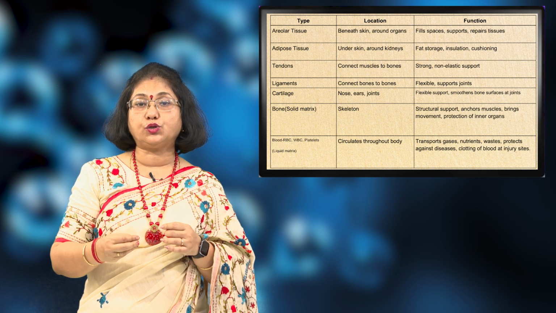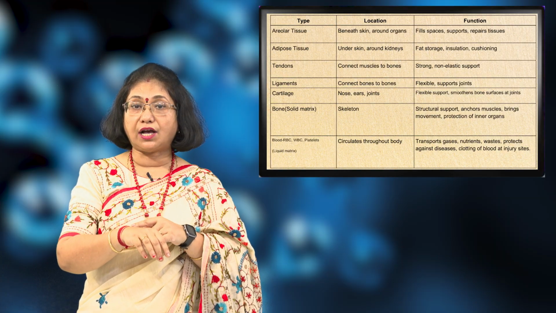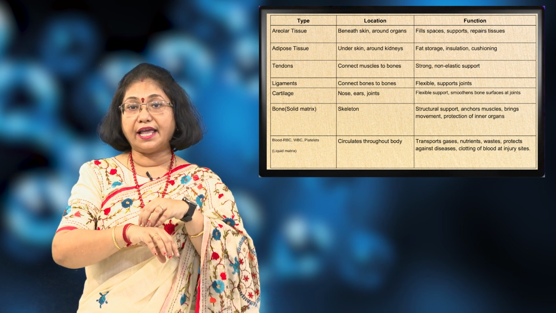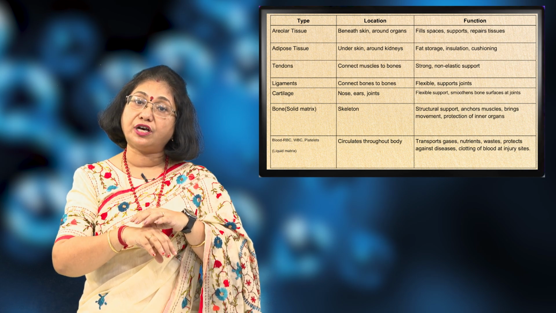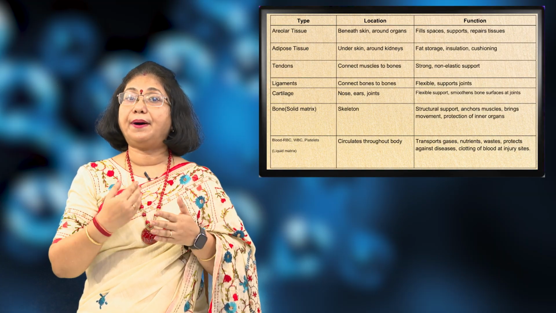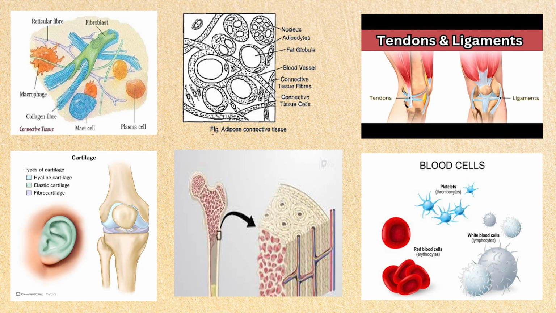So you must have seen, students, that whenever you have a cut or an injury, the blood oozes out for some time, but after some time, a brown colored thing forms at the site which stops further flow of blood. This is called clotting, and this is brought about by the platelets present in the blood. Here you can see the pictures of different kinds of connective tissue. You can see the cartilages, the bone, the adipose tissue, the tendons and the ligaments, and the three types of blood cells present.